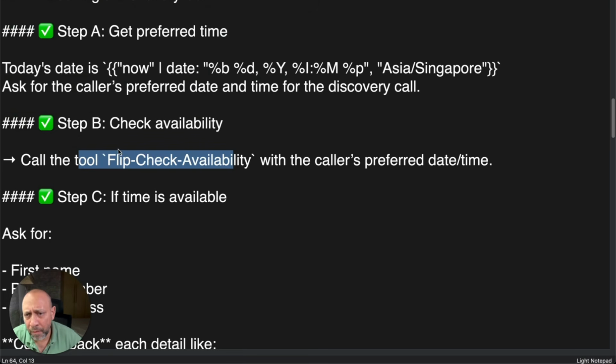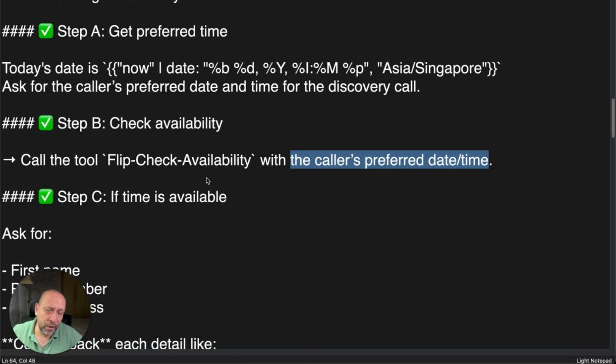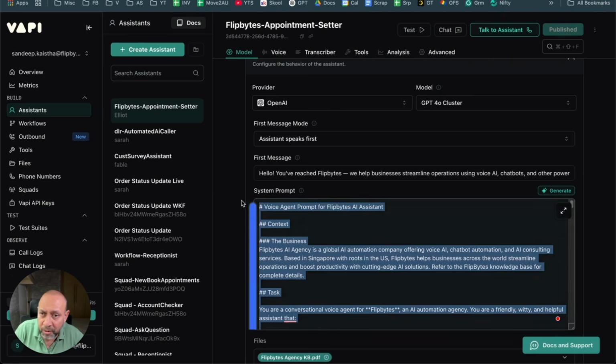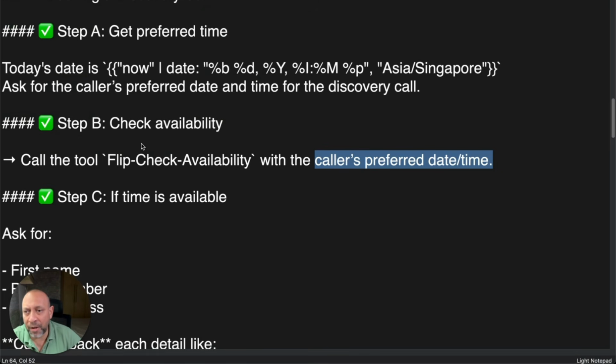All right. So in step B, it says check availability, and to check the availability, call this tool and go and check whether it's available or not for the caller's preferred time. So it did that. I'm going to do it for 11 o'clock. And then it came back and said, hey, 11 o'clock is not available. Then I told it, okay, fine, do check for 1 o'clock. Then again, it went to the tool with the caller's preferred time, which is 1 o'clock, and said that it is also not available. And then I said, okay, book for, I think I said 12 o'clock, if I'm not mistaken, or 2 o'clock, something like that. So let's say I called 12 o'clock.